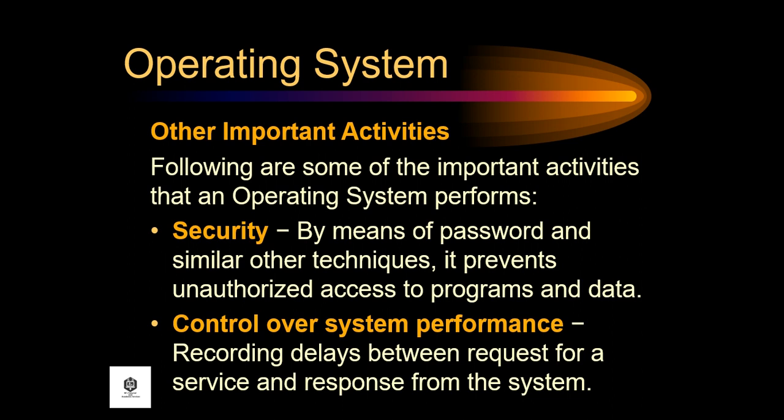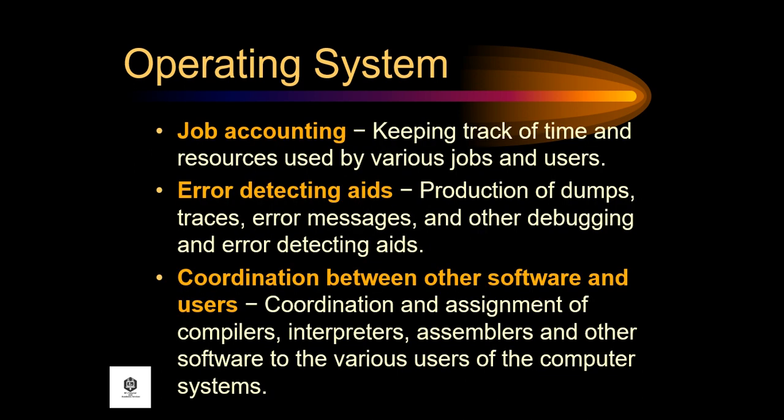There are other important activities that an operating system performs. Security: by means of password and similar other techniques, it prevents unauthorized access to programs and data. Next is the control over system performance, wherein recording delays between requests for a service and response from the system. Job accounting, wherein keeping track of time and resources used by various jobs and users.